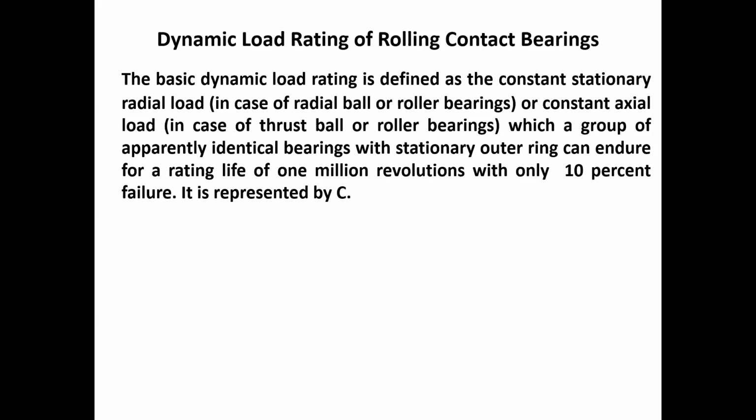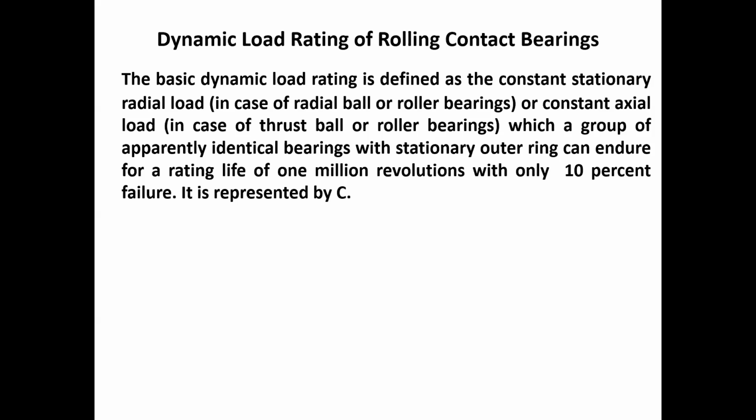So defining the dynamic load rating, we need an amount of load, either radial load or pure axial load, which will complete 1 million revolutions with having only a 10% chance of failure.